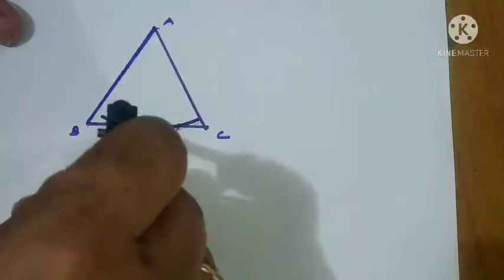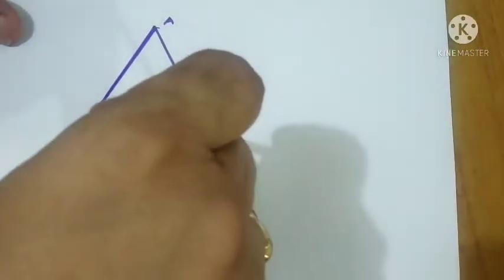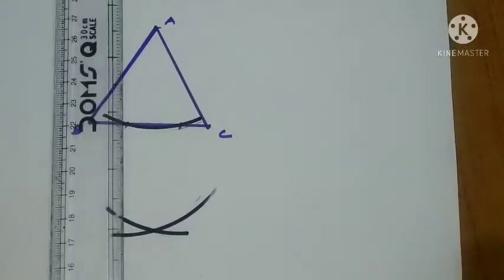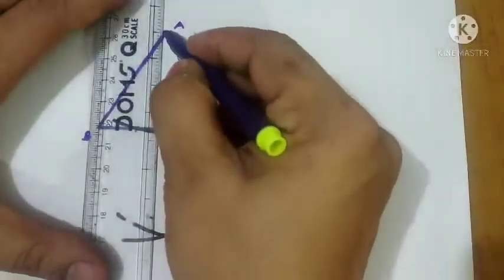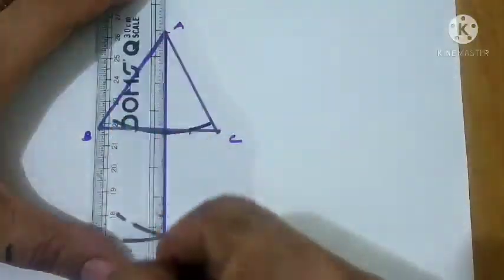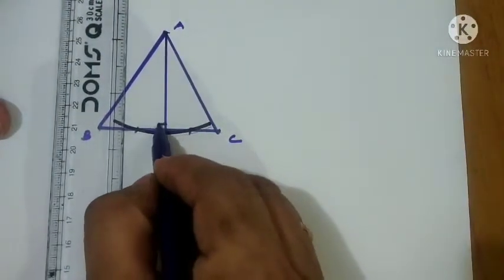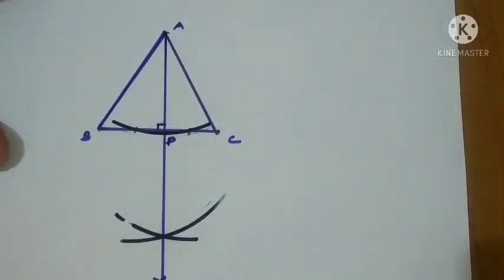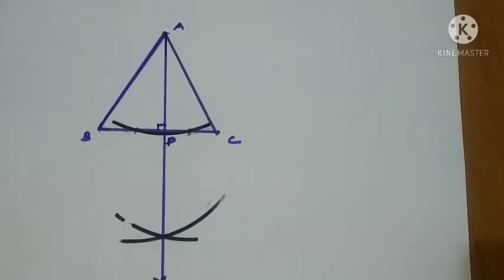How are we drawing the perpendicular bisector? Like that, right? So from here it is. Now take your scale and join it with the opposite vertex. Right, now if you check, this angle is 90 degrees only. So AP is called the altitude of the triangle from the vertex A to the opposite side BC.